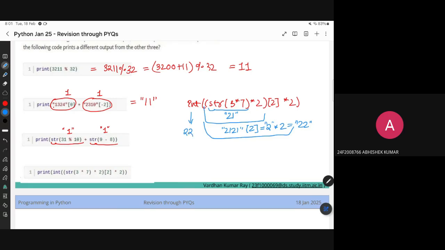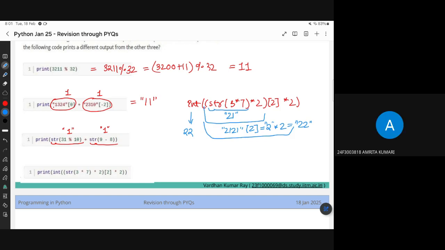Sir, could you please explain this once more? Do we need to take that index 2 as a string? Yes, that is a string, because we are finding the element of the second index of that string. If you have still not understood, it would be better to just break it down as I have done. I have just bracketed out different portions, right? It would be better if you can see that. You will get 22. So we consider 2 as a string, right, sir? Yes, 2 is a string.